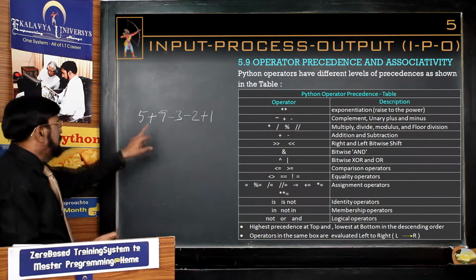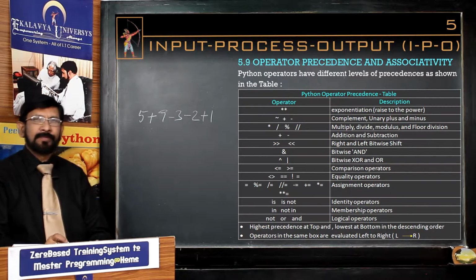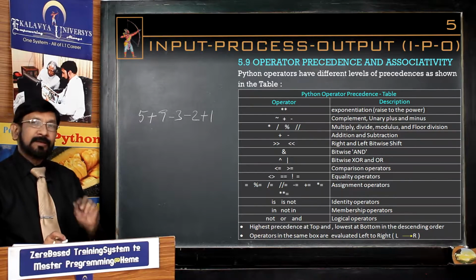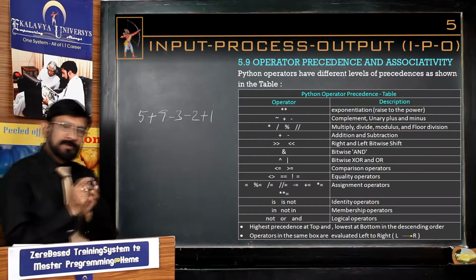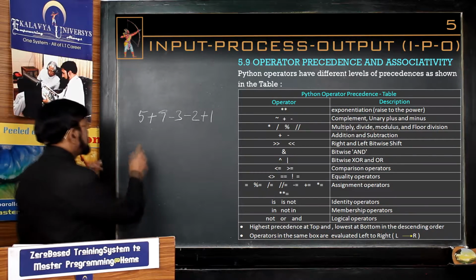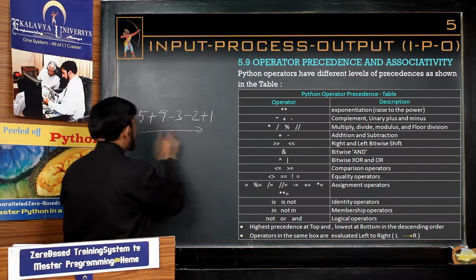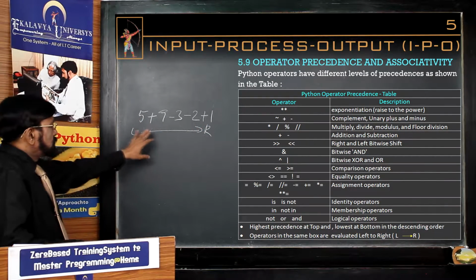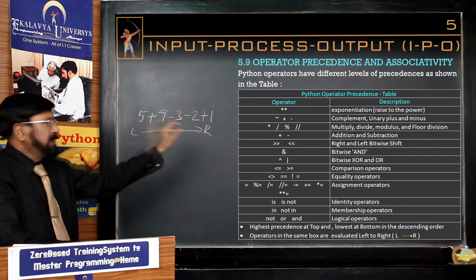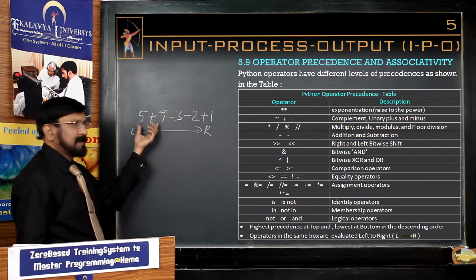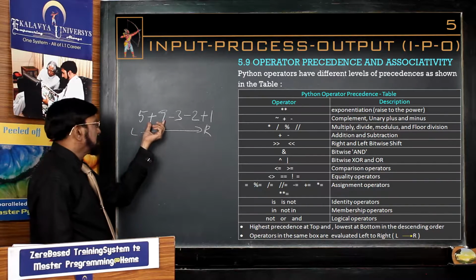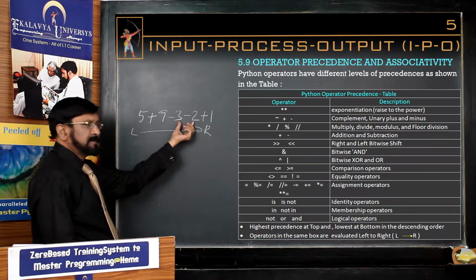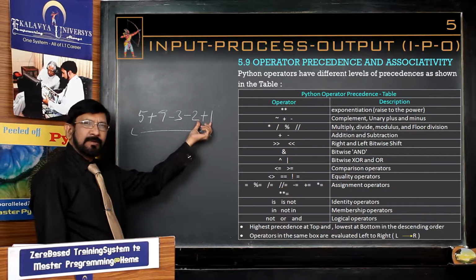In this we have written four operators, but all belong to the same rank, the same fourth level. Then the associativity rule is applied. Associativity rule means in order of occurrence. Order of occurrence means left to right. For most operators, the associativity is left to right. Now we see, you can calculate like this: 5 plus 9, 14, 14 minus 3, 11, 11 minus 2, 9, 9 plus 1, 10.